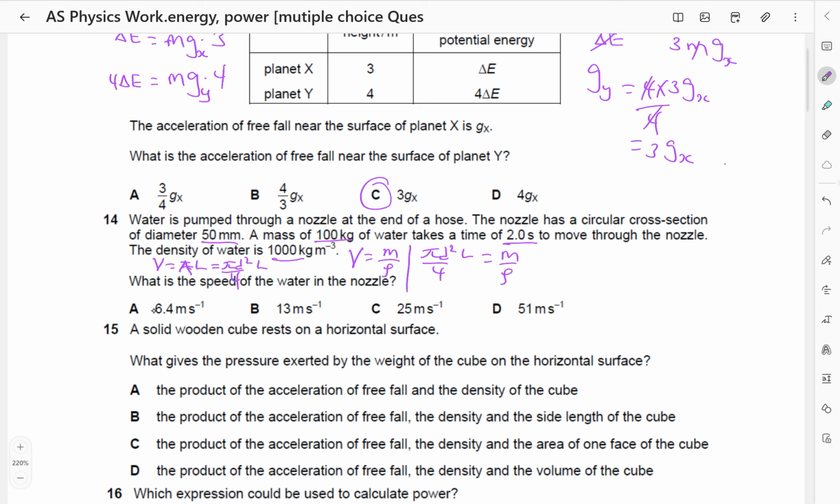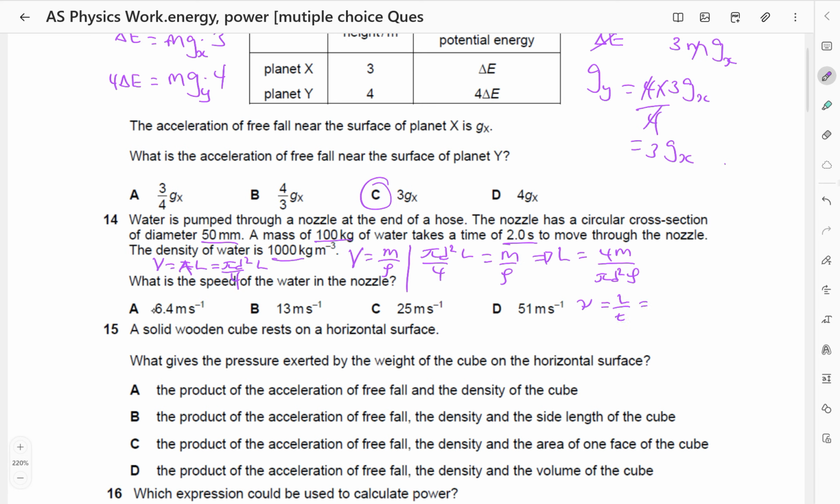So we can find L. I am going to make L the subject. So L is going to be equal to 4m divided by pi d squared times the density. That is L. Remember, we want speed. Speed is going to be distance over time, and the time is 2 seconds. The distance is the length. So speed, which I'm calling v, is going to be L over time.